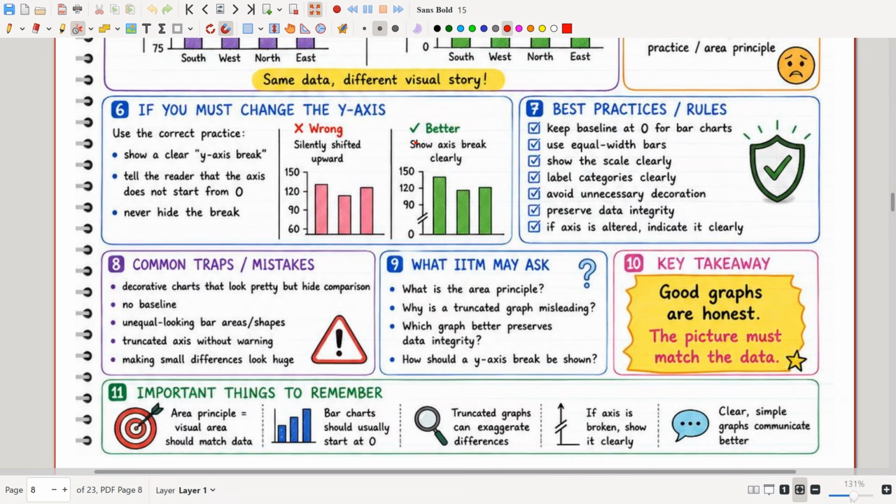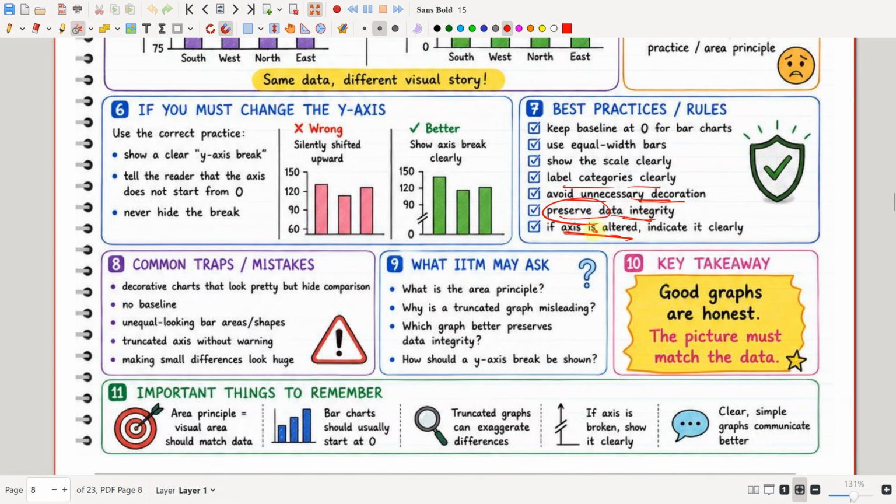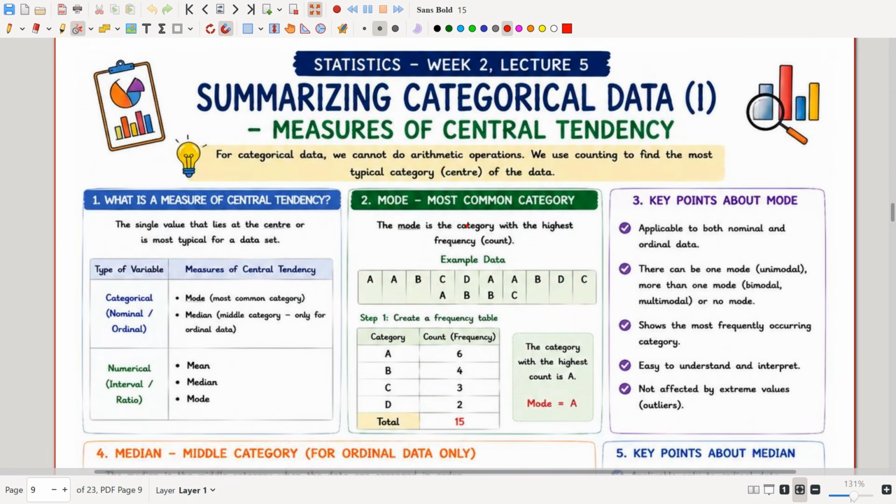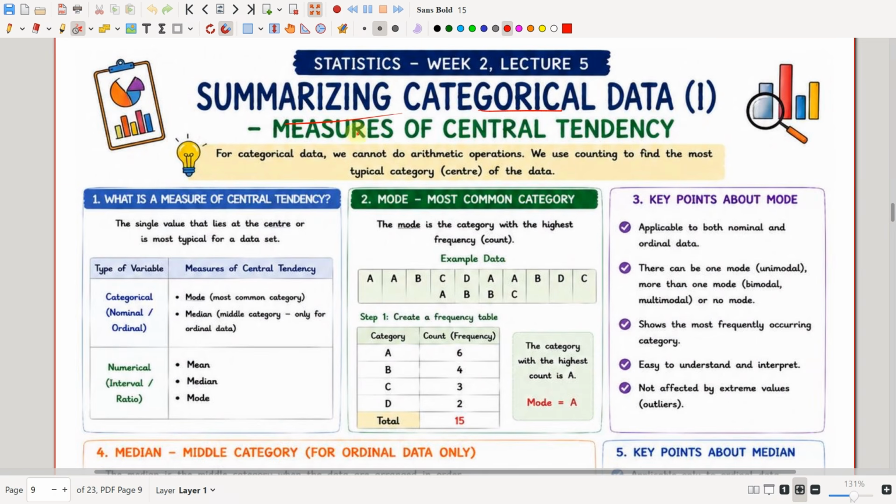So the best practices or rules will be: keep the baseline at 0 for bar charts, use equal width bars, and show the scales clearly. Label the categories clearly, avoid unnecessary decoration, and preserve the data integrity. If the axis is altered, you have to mention it like this. So, summarizing categorical data, now we are going to be introduced to measures of central tendency.